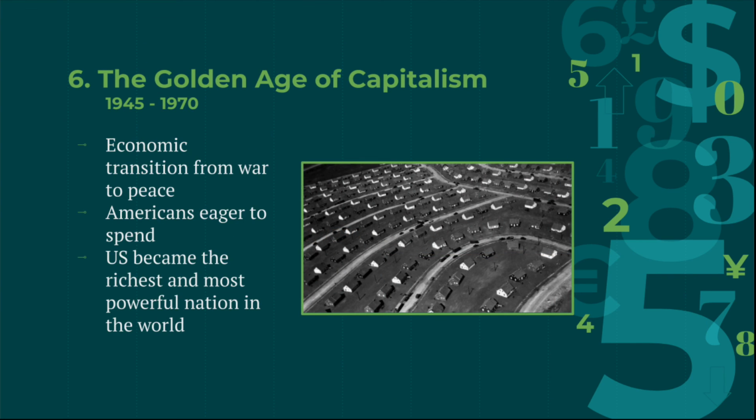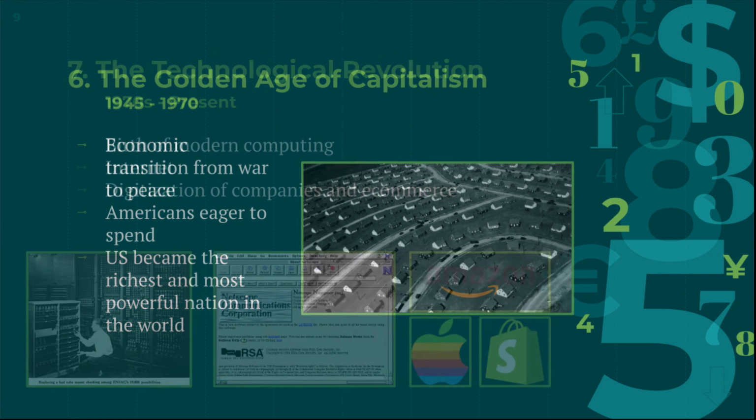Part 6: The Golden Age of Capitalism. The era following World War II is known as the Golden Age of Capitalism because of America's huge boom in GDP and the drastic change in daily life for most Americans. Businesses transitioned from their wartime manufacturing processes to consumer manufacturing processes, creating various products that Americans were ready to buy. After rationing and buying war bonds throughout World War II, Americans were eager and capable of spending. Consumer spending rose by 22% between 1945 and 1947.